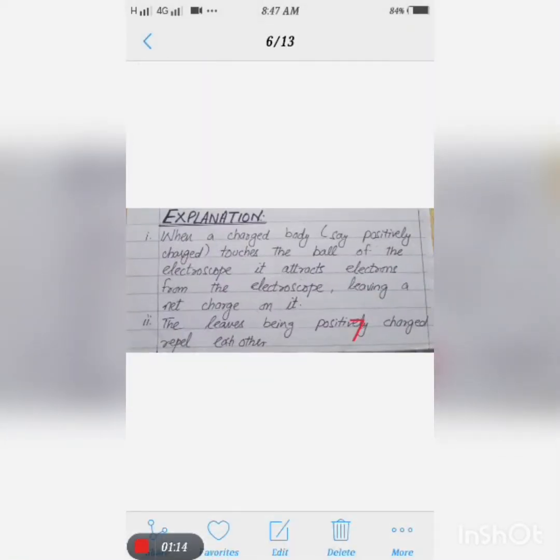When a positively charged body touches the ball of the electroscope, it attracts the electrons from the electroscope, leaving a net positive charge on it. The leaves being positively charged repel each other.